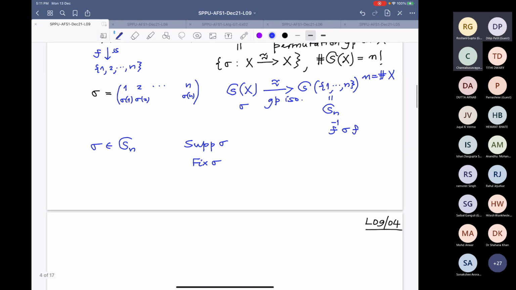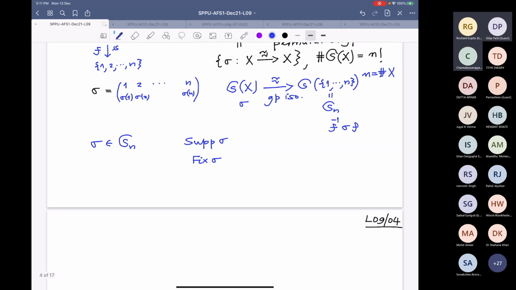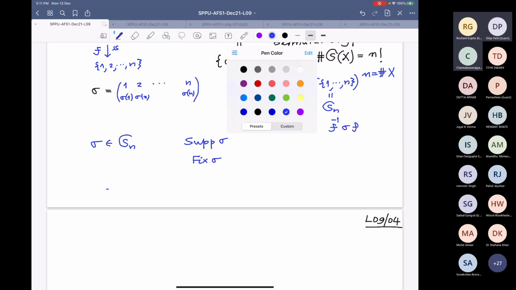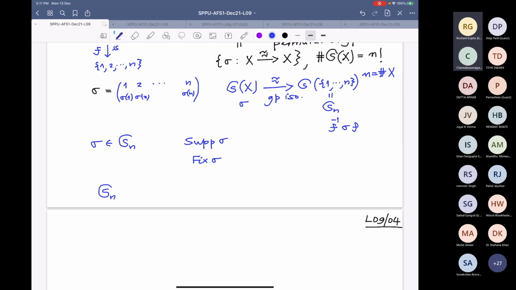First of all, all the discussion will become very, very simple if you note that the group S_n operates on the set 1 to n in a canonical way.